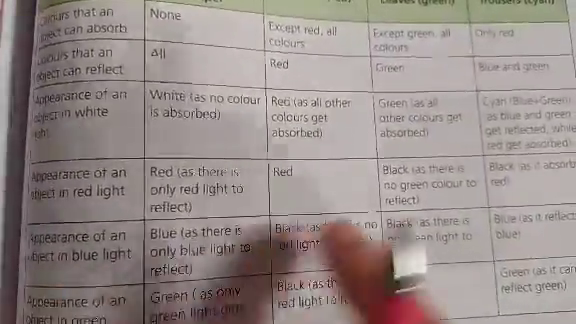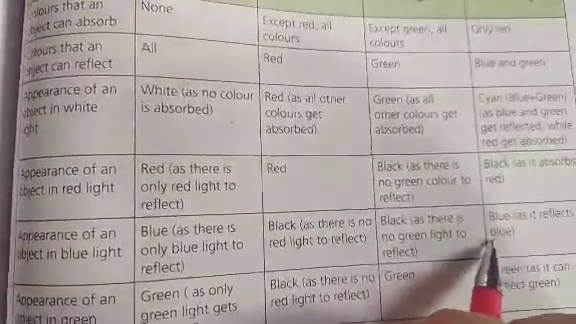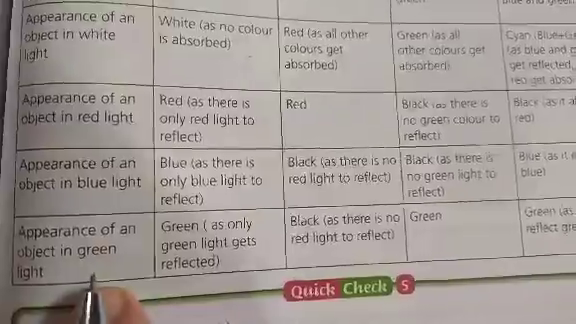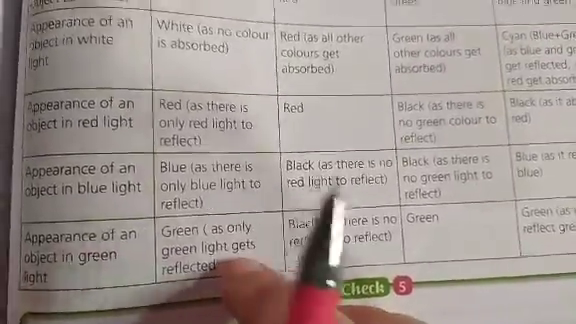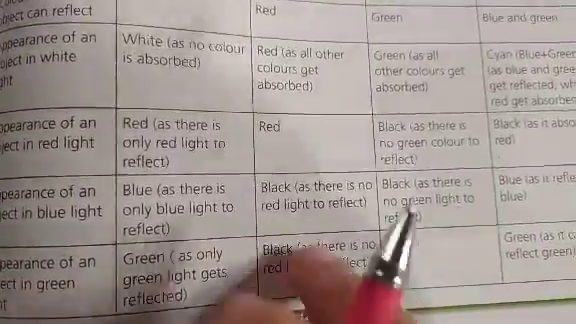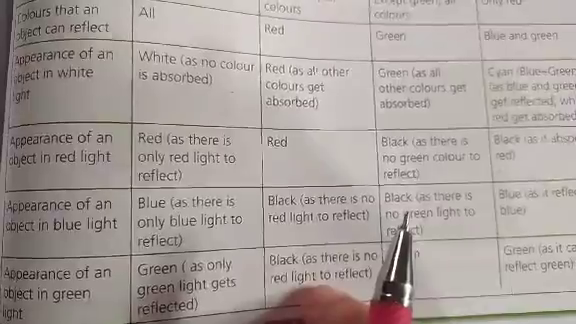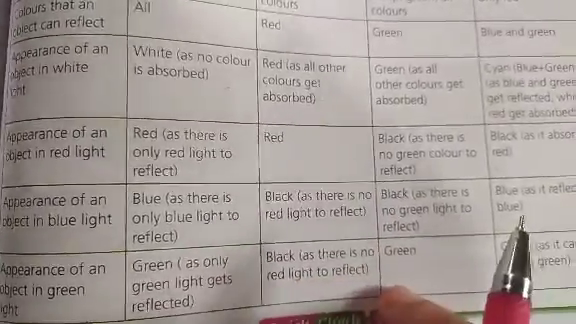Because in this case it can reflect blue color, that's why it will appear as black. Next is the appearance of an object in green light. In green light, the white sheet of paper will appear as green, as only green light gets reflected, and the hibiscus will appear as black, again for the same reason, because there is no red light to reflect.